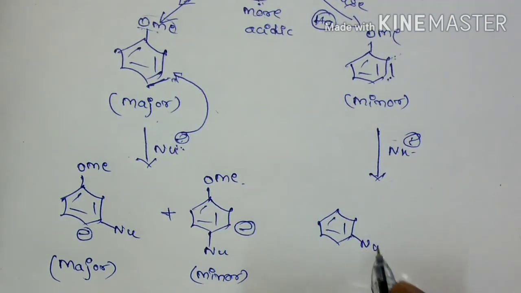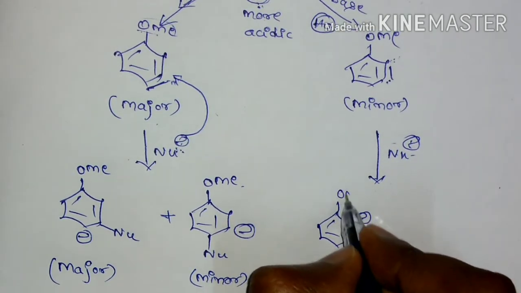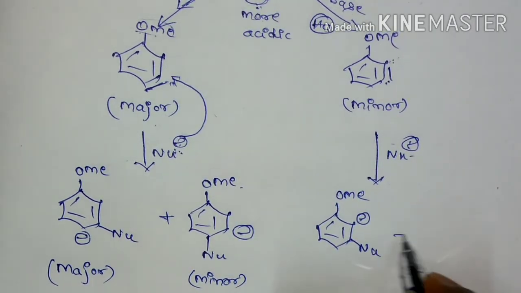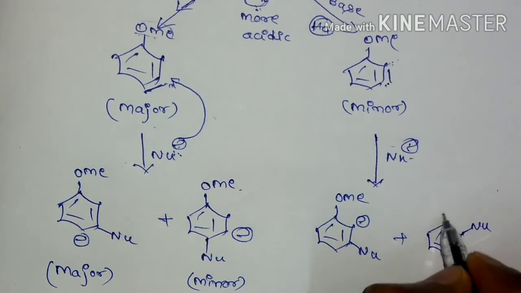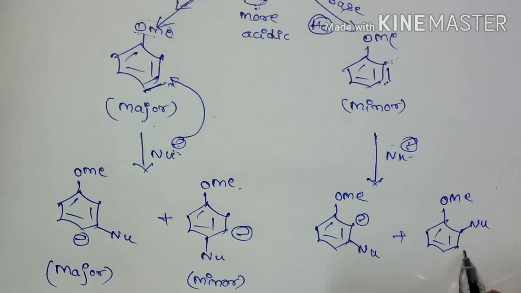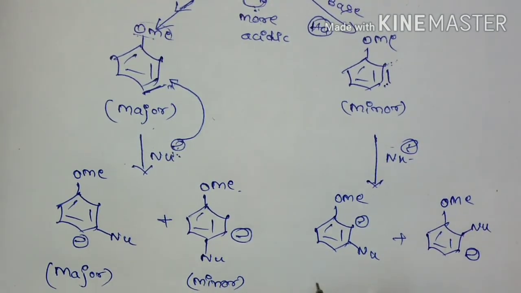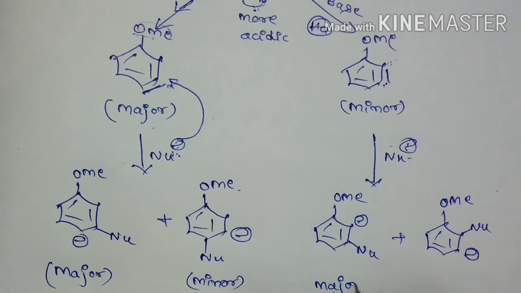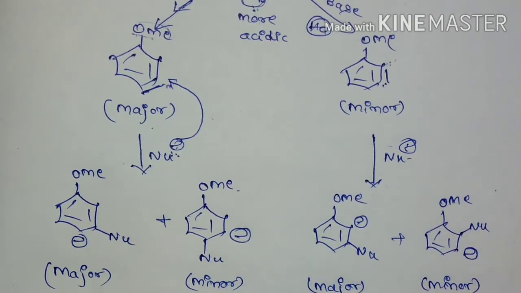If it attacks the meta position, a negative charge will be created at the ortho position. And one more possibility is that the nucleophile attacks at the ortho position and the negative charge will be placed at the meta position. So here also this is the major product, this is the minor product.